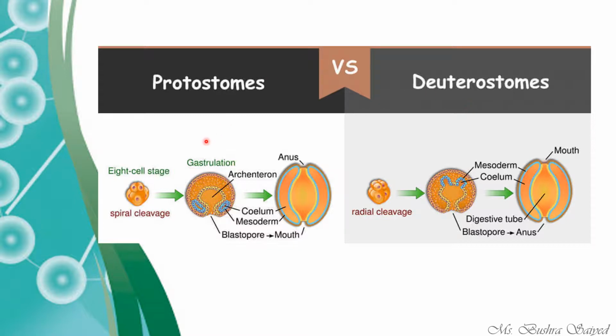So protostomes have schizocoely. It means that the coelom arises from the mesoderm only. But in deuterostomes, along with the mesodermal cells, the archenteron also helps in the formation of the coelom.